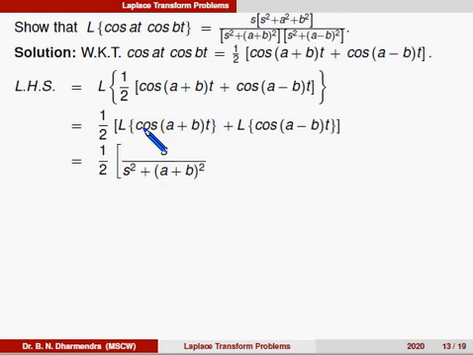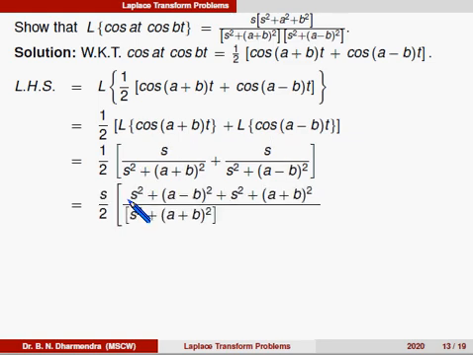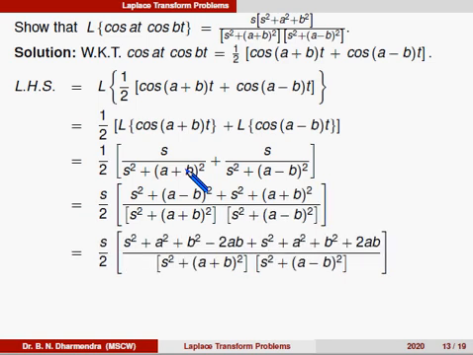That is 1 by 2 into, so we know Laplace of cos is s divided by s square plus a plus b whole square plus s divided by s square plus a minus b whole square. So therefore, 1 by 2, the s is a common factor, can take it outside, the term is s by 2, and the remaining terms we can take in the LCM, that is here s square plus a minus b whole square, and the other term is s square plus a plus b whole square, that is equal to some simplification.